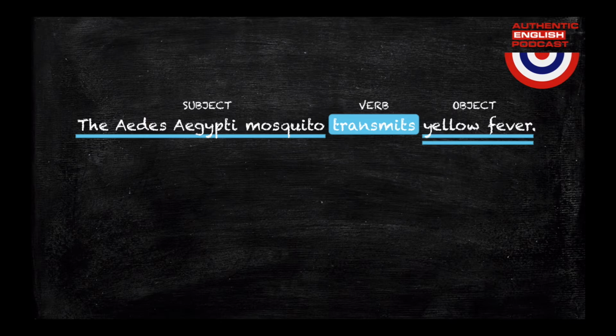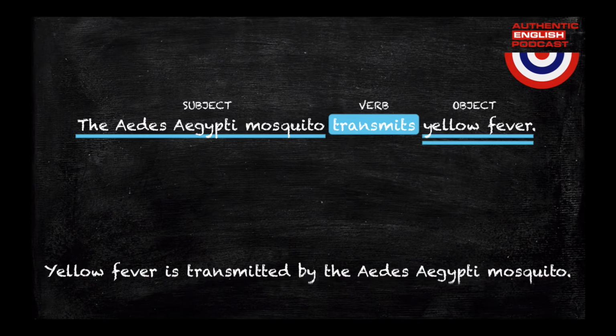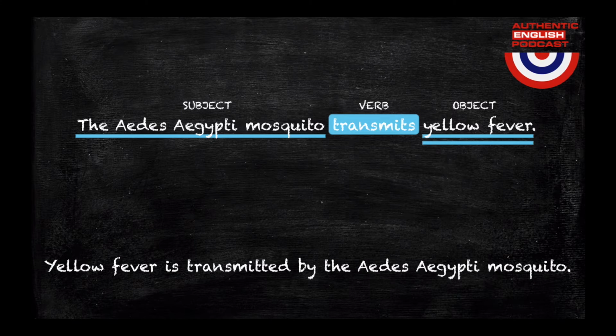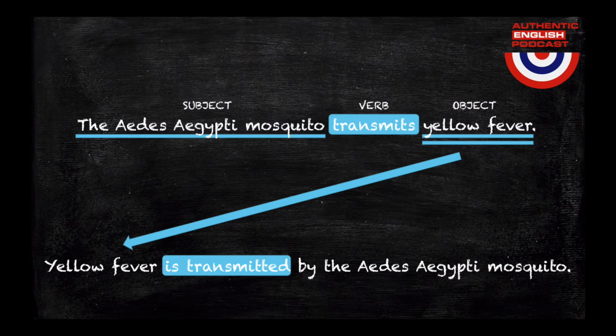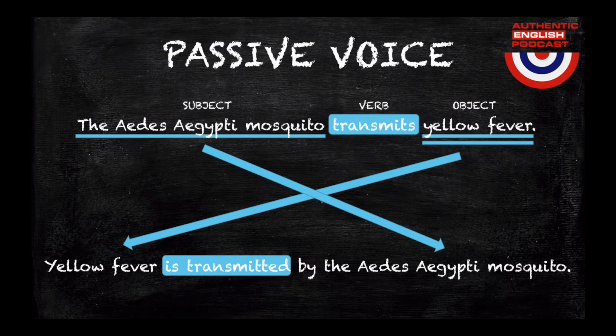Let's now analyze the same sentence from another perspective. Yellow fever is transmitted by the Aedes aegypti mosquito. Note how the focus of the second sentence is the disease, yellow fever, not the vector, the Aedes aegypti mosquito. The first sentence, the Aedes aegypti mosquito transmits yellow fever, is in the active voice. However, the second sentence, yellow fever is transmitted by the Aedes aegypti mosquito, is in the passive voice.